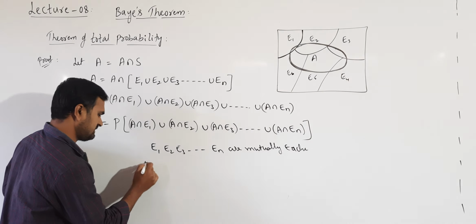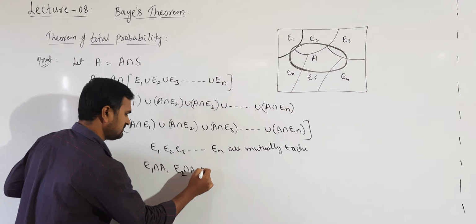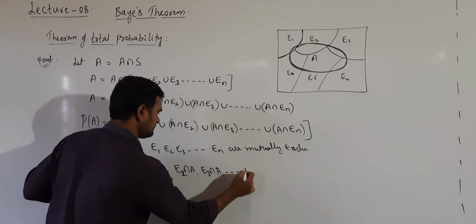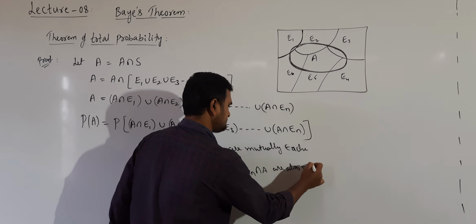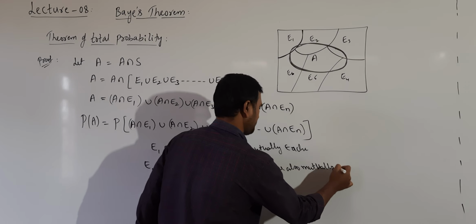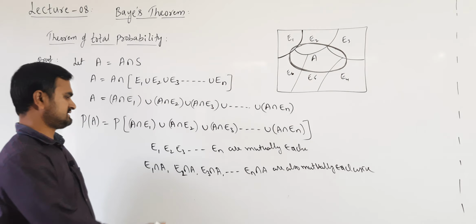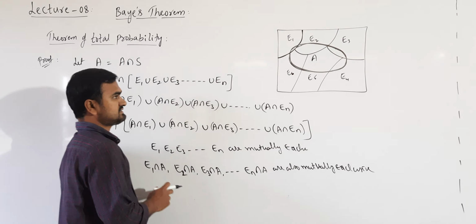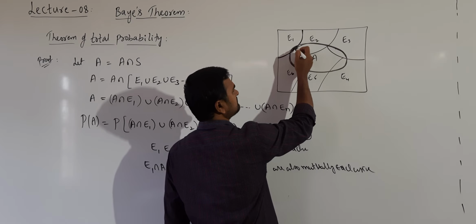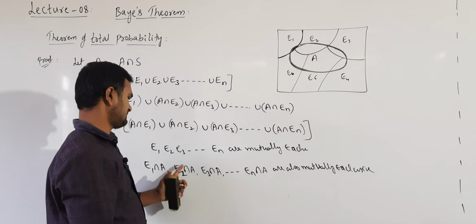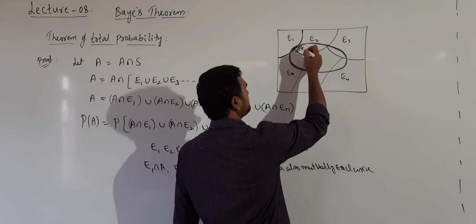If I take E1 intersection A, E2 intersection A, E3 intersection A and so on, these are also mutually exclusive events, because you can observe this. E1 intersection A: this is E1, this is A, and the common part is this one. Next, E2 intersection A: this is E2, this is A, and the common part is this one.